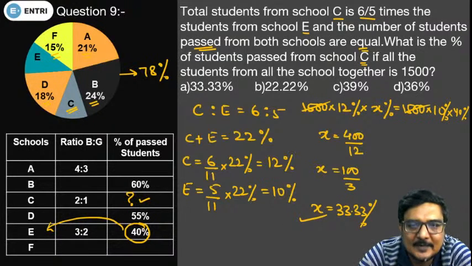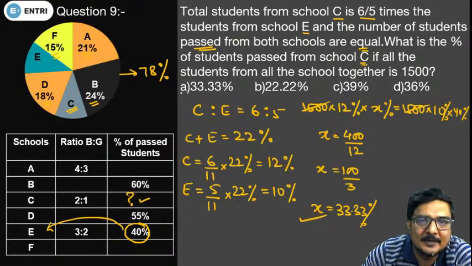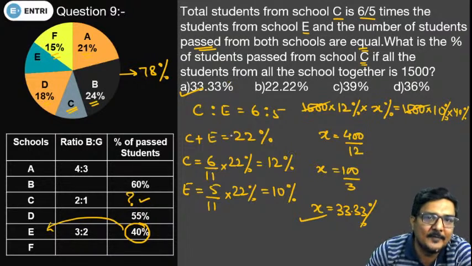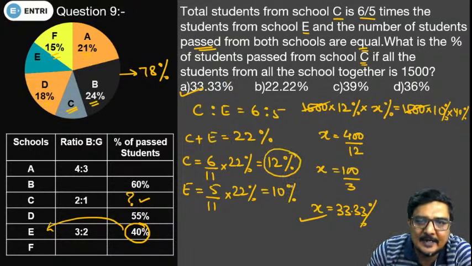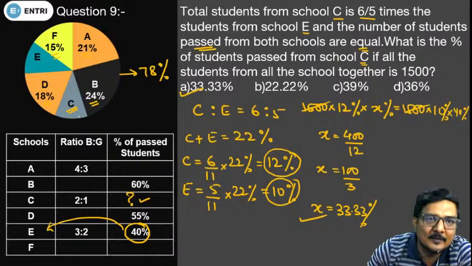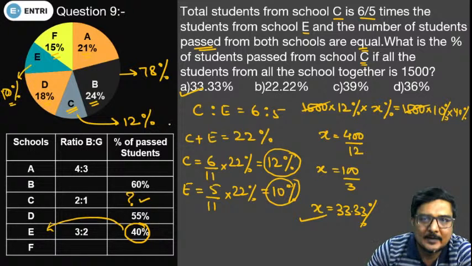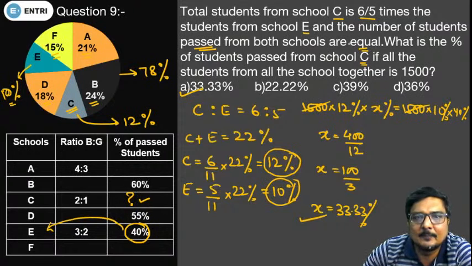So the right answer of this particular question will come out to be 33.33%. First of all, we have calculated the percentage of students in school C and school E. The percentage of students in school C is 12%, and the percentage of students in E is 10%. We have been provided that the number of students passed from both the schools are equal.